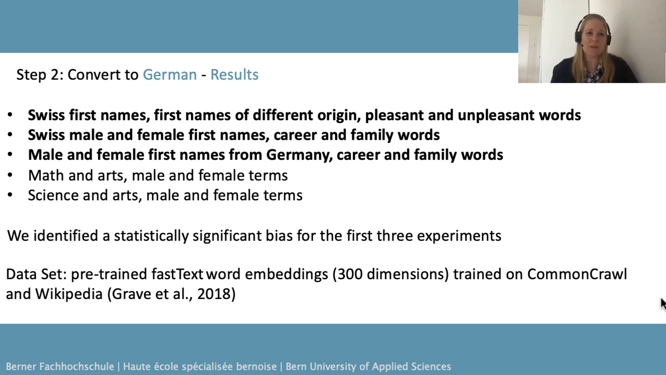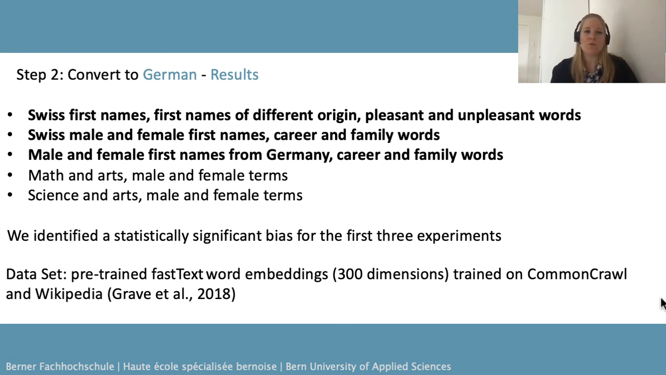In the results, we identified a statistically significant bias for the first 3 experiments. We confirmed that for Swiss first names and first names of different origin, there is a bias towards the pleasant and unpleasant words, similar to the African American and European American words in the original WEAT experiment.